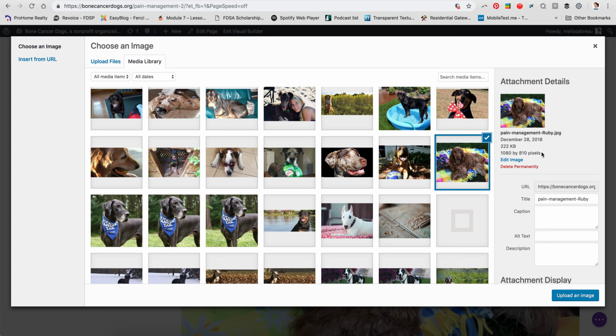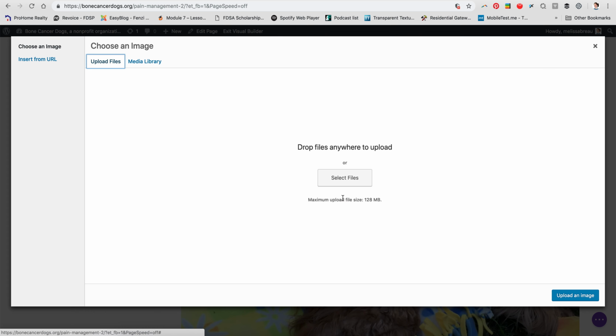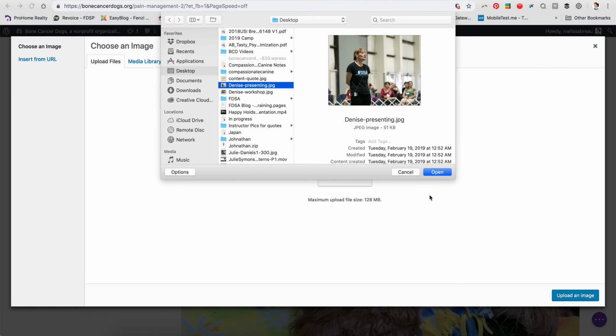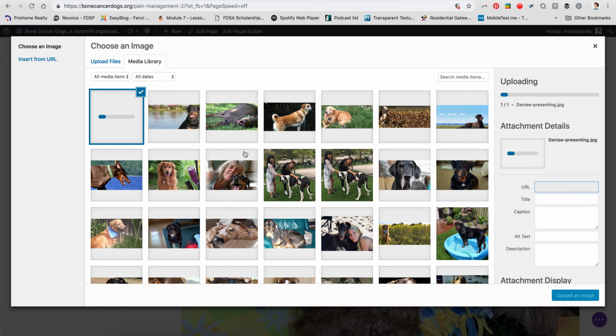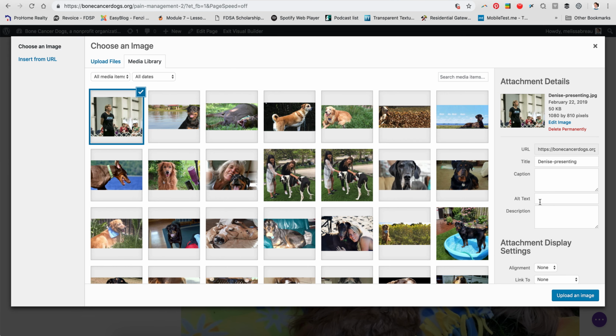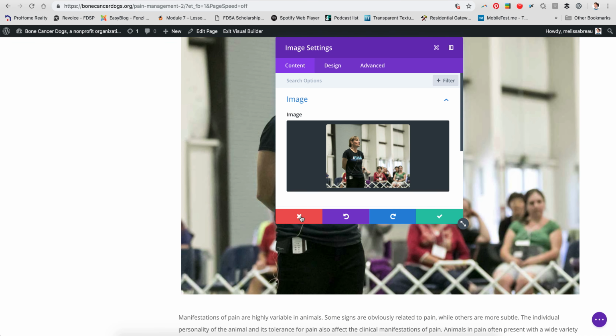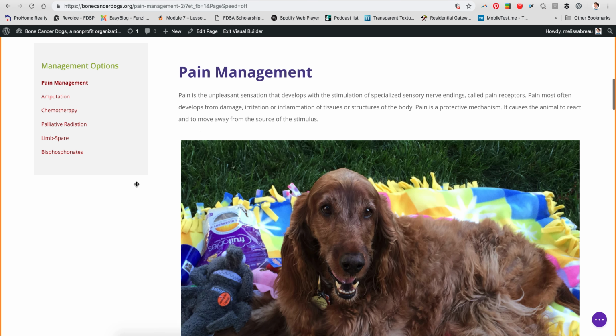So if I wanted to, I could go into an image editing program and make an image that is that size and then upload it to replace this one. So let's say I had an image that I'd made that size. Then you're just going to go to Upload Files, select Files, find the photo on your computer. In this case, I'm just going to pick a random image. Hit Open. It'll upload. When it's all done, you're just going to tell it to upload the image and it'll swap it out for you. You can see what that did. Now I don't actually want to swap that photo in, so I'm just going to hit cancel. But that's the process if you wanted to change out the images on these pages.